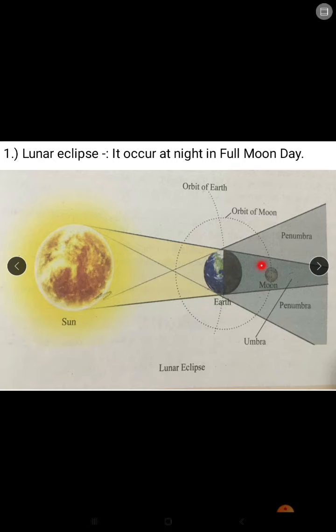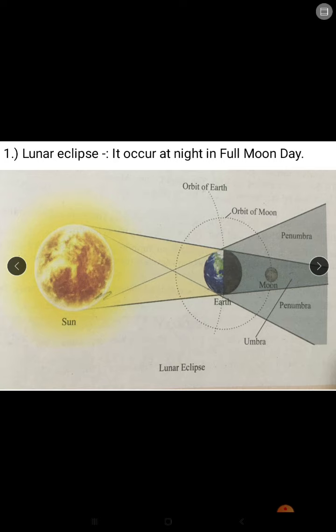So what is umbra? So when the earth totally blocks the sunlight, when earth shadow totally blocks the sunlight, this portion is called umbra. And the part of earth shadow that blocks only a part of sunlight, so when it is in the straight line, in straight line always there will be umbra shadow, because here it is totally blocking the sunlight, and from the side it is partly blocking the sunlight. So at the side there will be penumbra shadow.